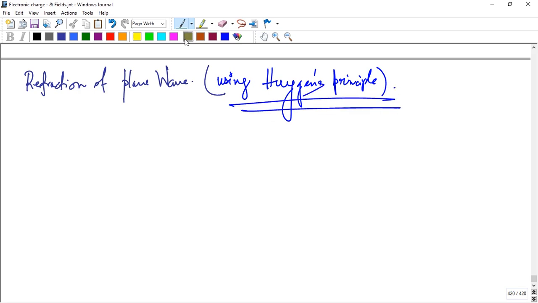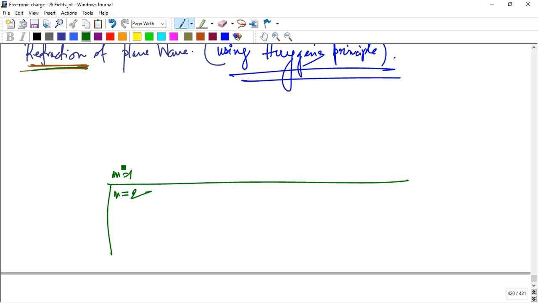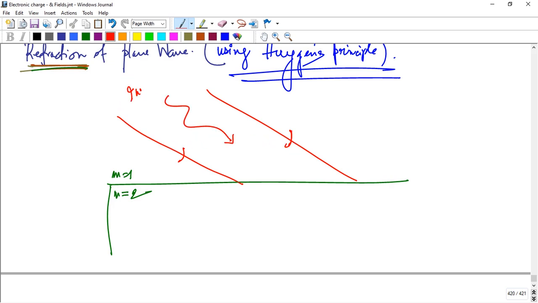And see the diagram, very important here. First we discuss refraction, so now we draw a refraction. There is a medium here. Suppose that's medium 1 and this is medium 2, and there's the incident wavefront falling on this interface, say P and P dash.